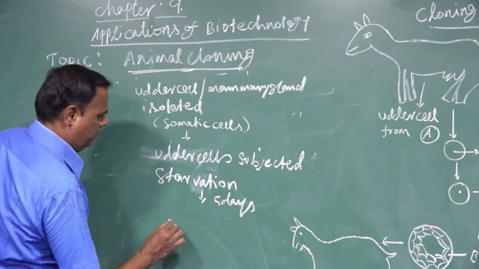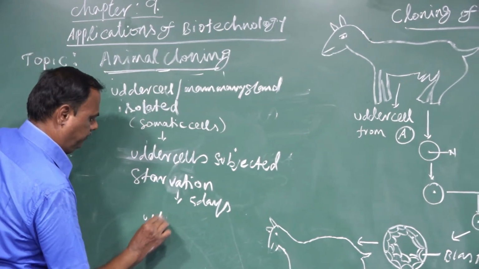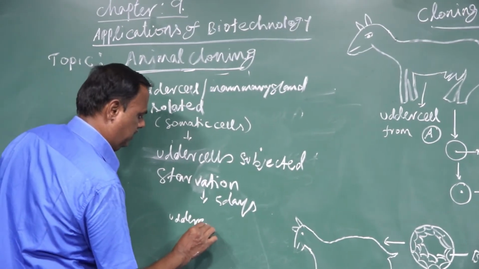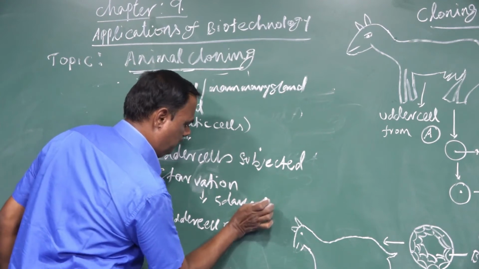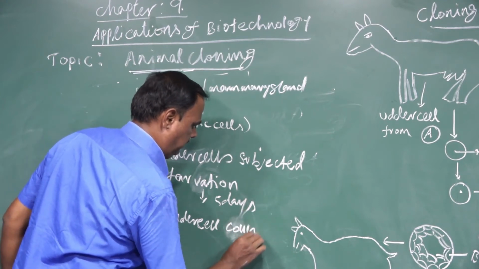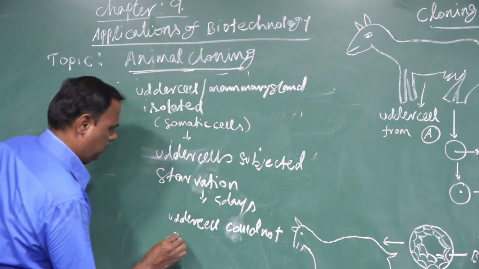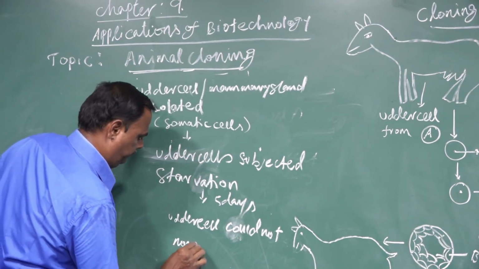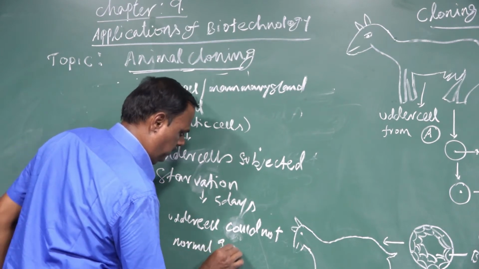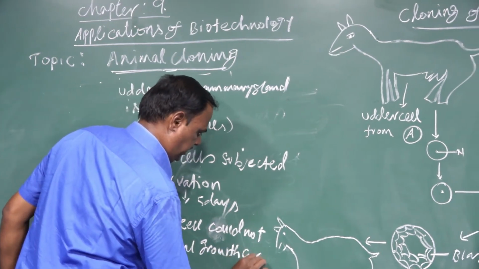After the starvation, the udder cells could not undergo the normal growth cycle.